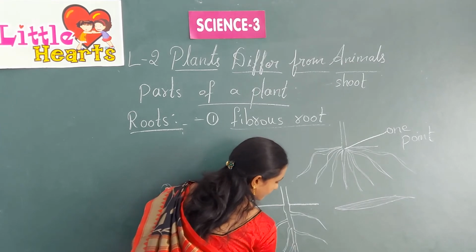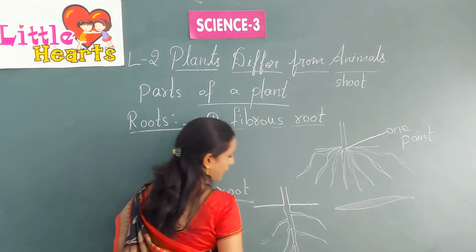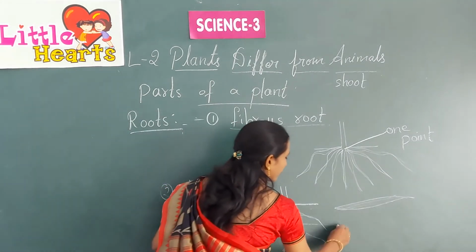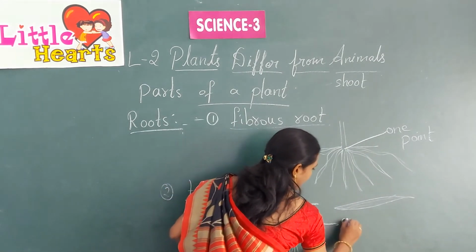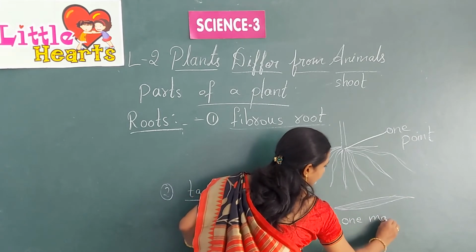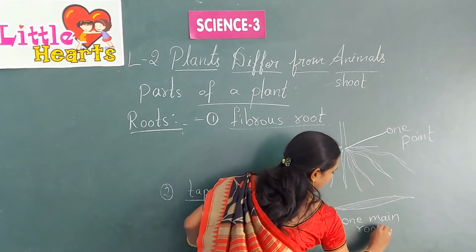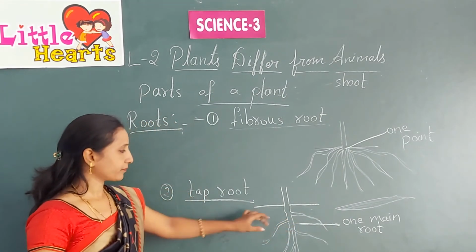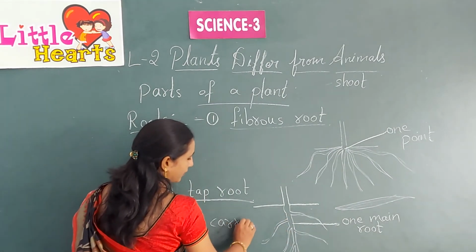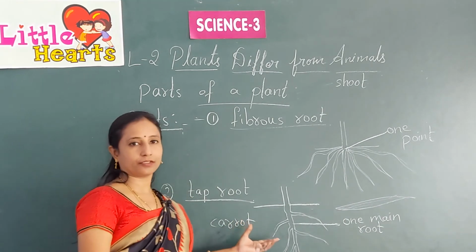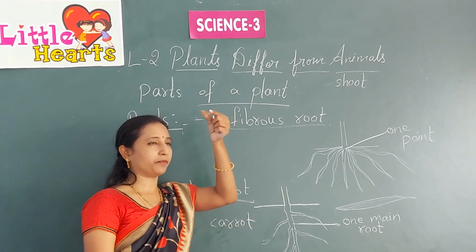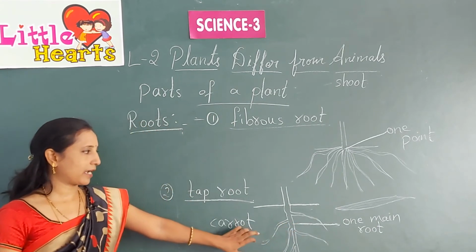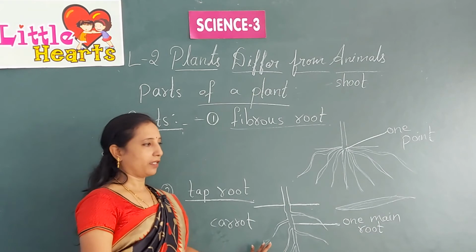In this type of root, it has one main root. For example, if you take a carrot, you have all seen a carrot, right? It is the same, one main root. Those types of plants have this kind of root, tap root, beetroot, etc.